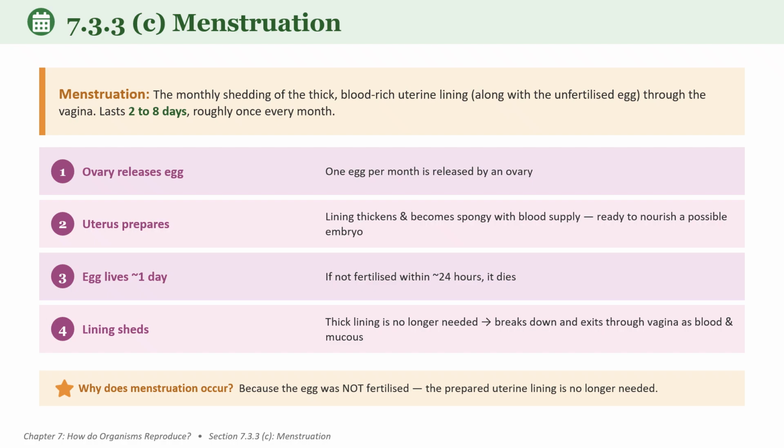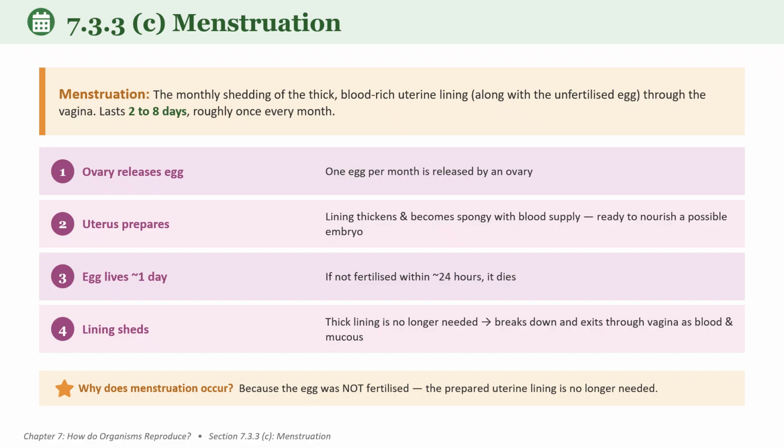In step 2, the uterus is getting prepared. The uterine lining becomes thick and rich in blood vessels. What for? To nourish a future embryo. And in step 3, what happens? No fertilization occurs. If a sperm does not fertilize it, the egg dies within about 24 hours. Then shedding of the lining takes place. The thick uterine lining breaks down and comes out through the vagina. This process we call menstruation.